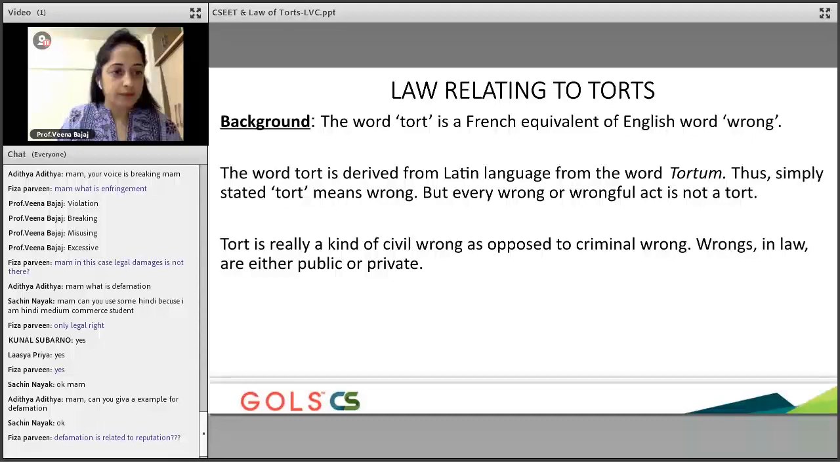Yes. So if I, Fiza, go and talk wrong about you in public and say Fiza is like this, Fiza is like that, will it not affect your reputation? It will definitely affect your reputation. Correct, Fiza?